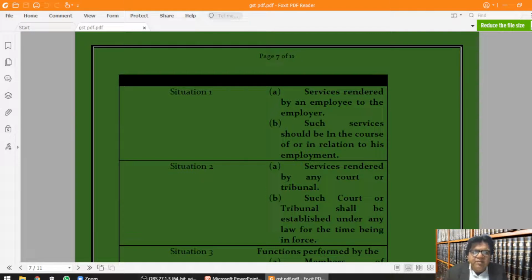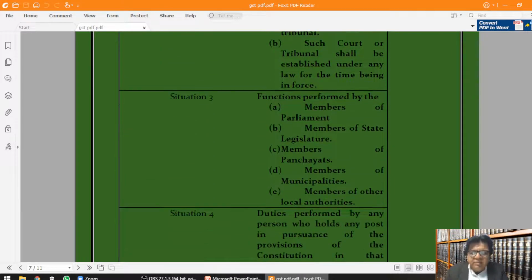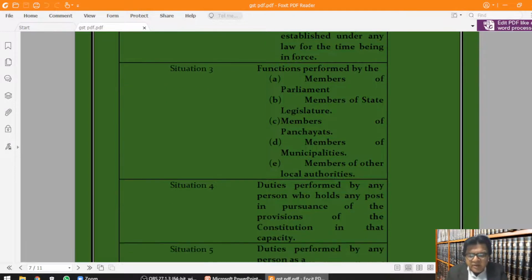Such services should be in the course of or in relation to his employment. Situation 2. Services rendered by any court or tribunal. Such court or tribunal shall be established under any law for the time being in force. Situation 3. Functions performed by A. Member of Parliament, B. Member of State Legislature, C. Members of Panchayats, D. Members of Municipalities, E. Members of other local authorities.